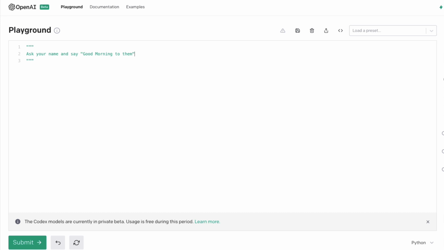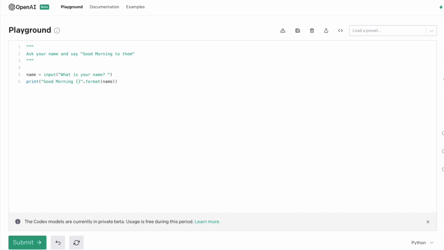Okay, let's run this and see if it works. It says input your name, and then based on that it's going to say good morning. If I say my name is One Little Coder, it's going to say good morning One Little Coder. Now this is impressive, right? This has done a very good job.